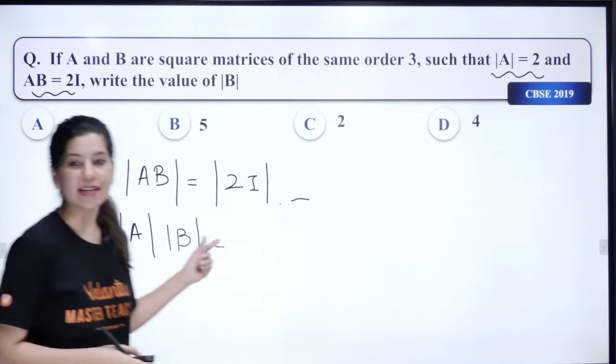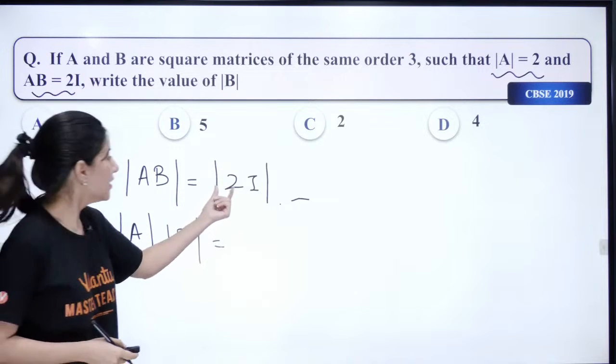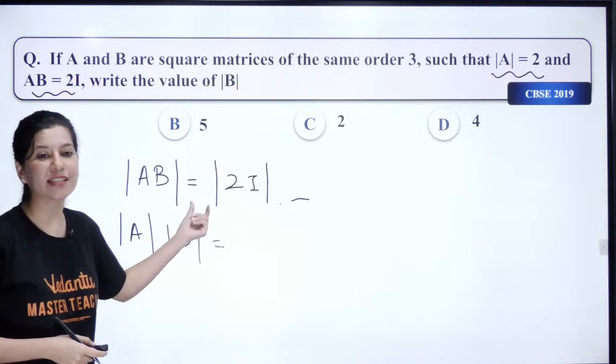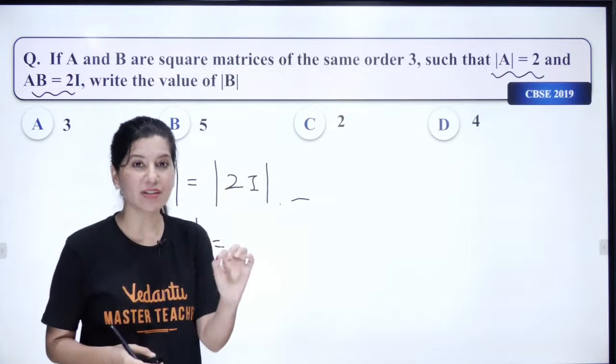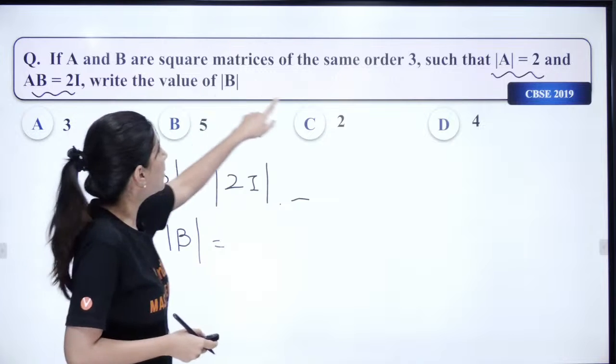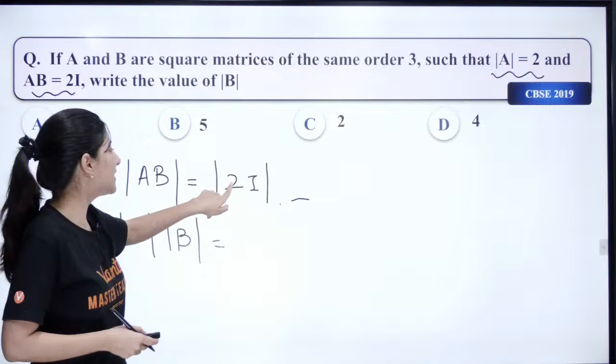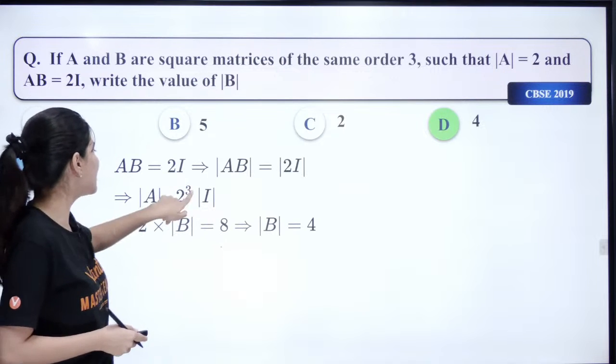Can you see that the moment you take 2 outside of this determinant, this 2 will have a power? That power will be nothing but the order of the matrix. So this will come out as 2 cube.